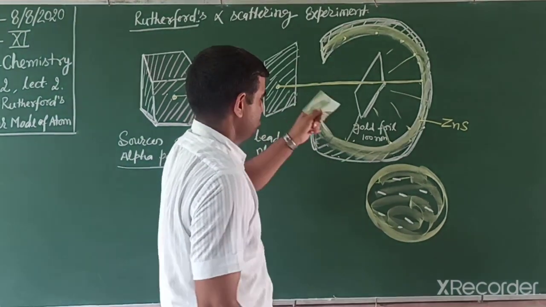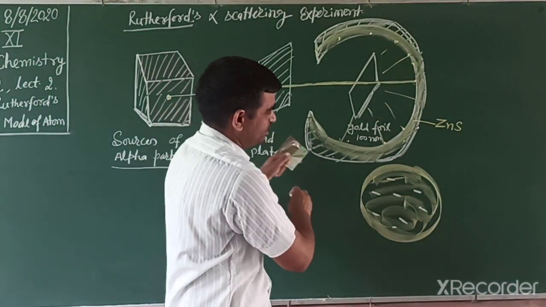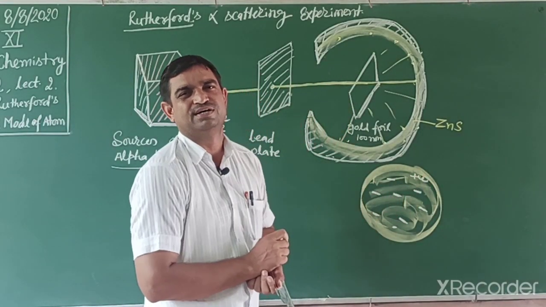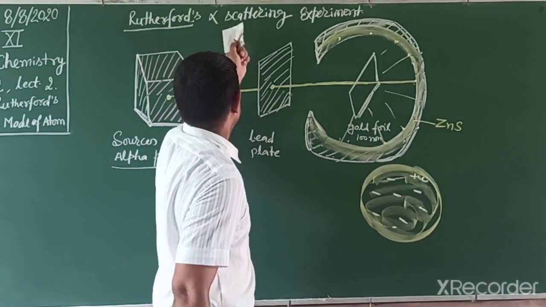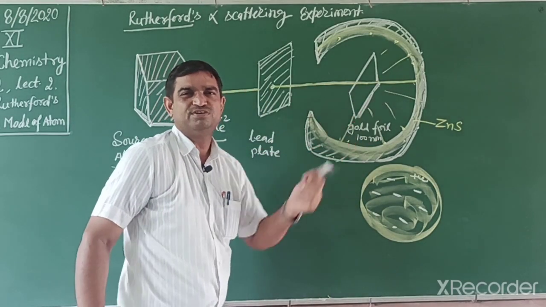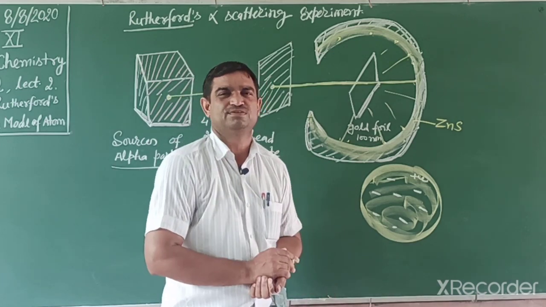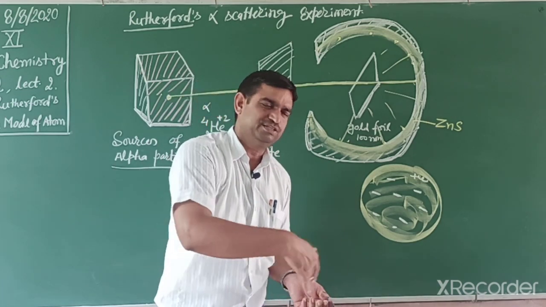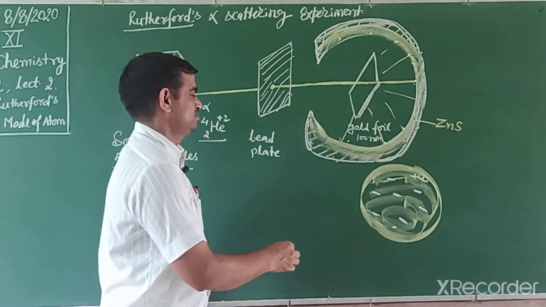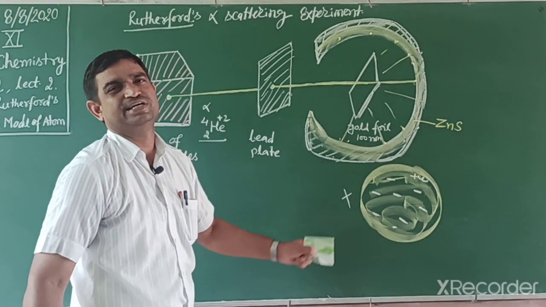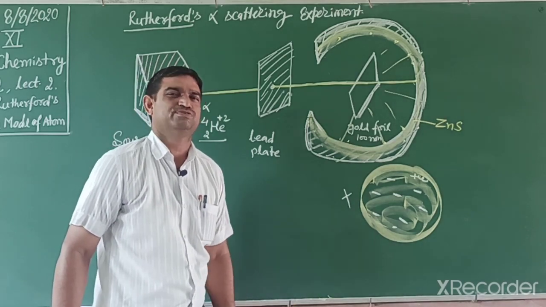But what happens when the alpha particle moves? Because this is the positive part, there should be deflection. But Rutherford found there was no deflection, no deviation. 90% of the particles pass away without deflection, without deviation. Their path also does not change. It means the Thomson model is not correct. This plum pudding model is not correct.